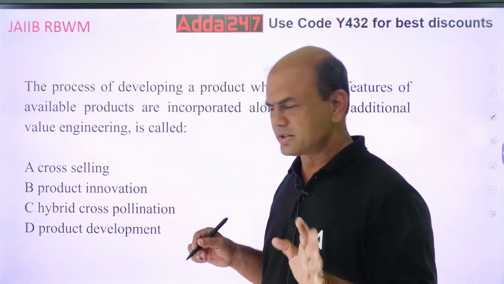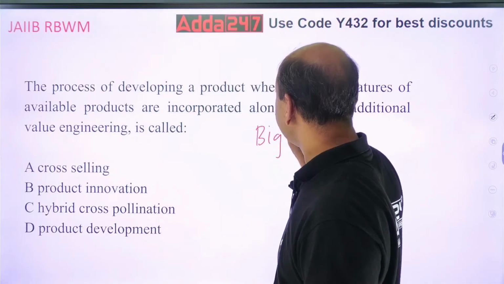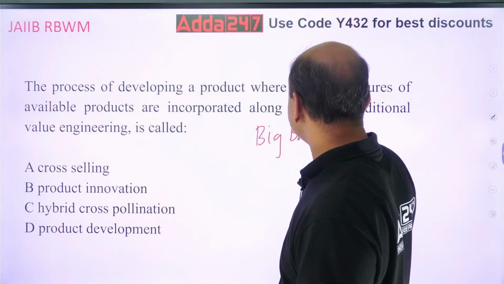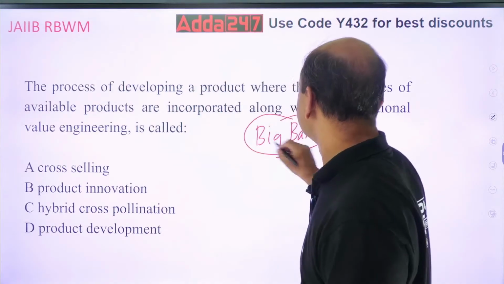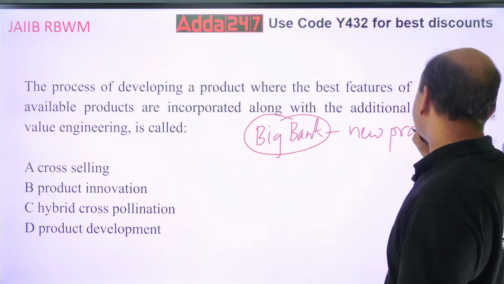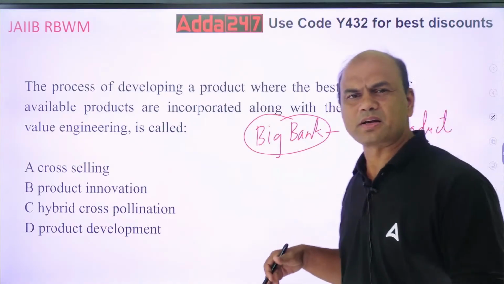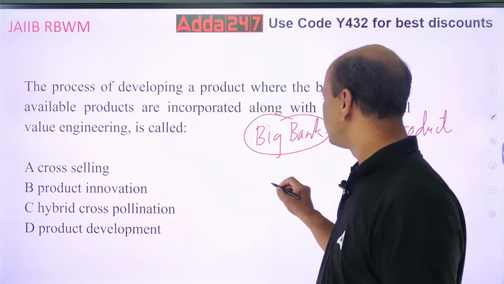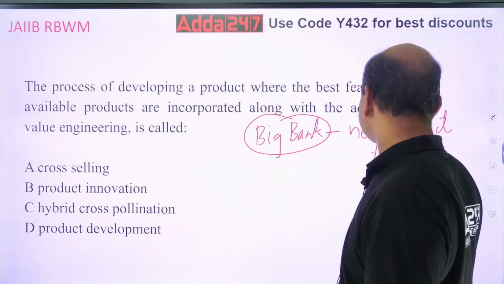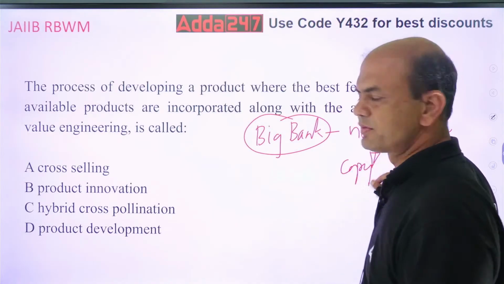So what will I do? See this. Understand this. Big bank. This big bank has brought a new product. I am a smaller bank. Let's say a smaller cooperative bank or smaller private sector bank. Small bank. What will I do? I'll copy this. Copy the features of this.